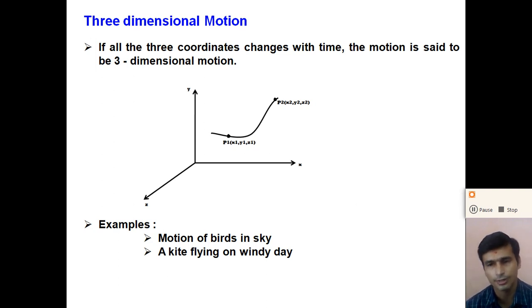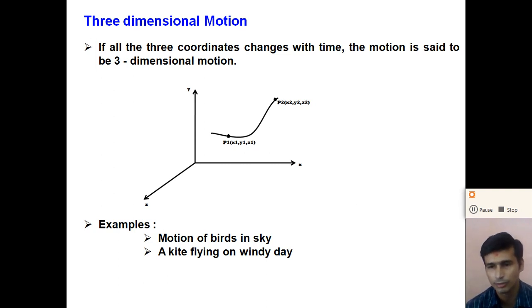So dear student, in the previous chapter, for one-dimensional motion, or motion in a straight line, there are only two directions, forward direction or backward direction. Either the object is moving in a forward direction or in a backward direction.